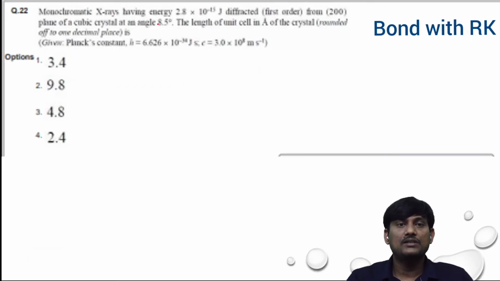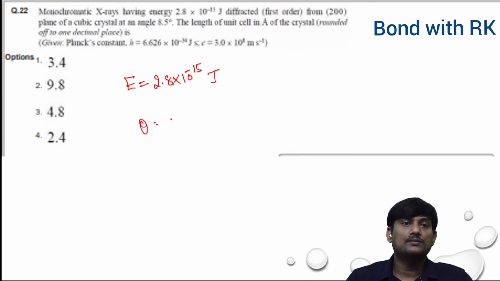Monochromatic X-rays having energy 2.8 into 10 to the power of minus 15 joules are diffracted, first order, from the 200 plane of a cubic crystal at an angle of 8.5 degrees. What is the length of the unit cell in angstrom of the crystal? Okay, here the parameters are given.